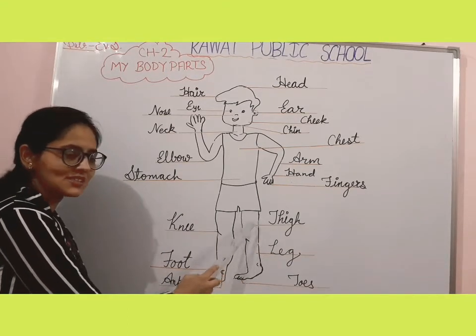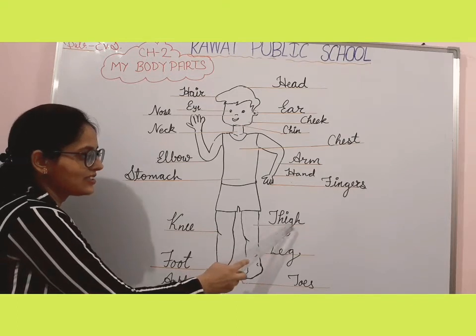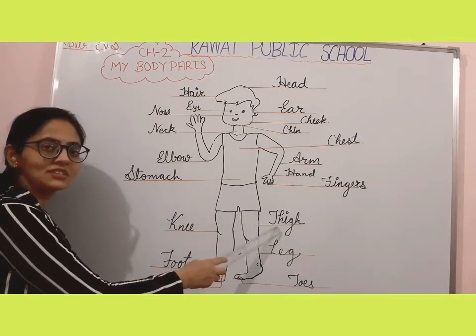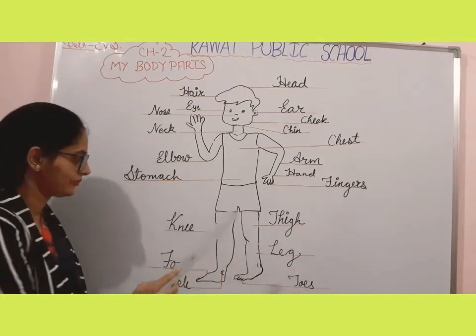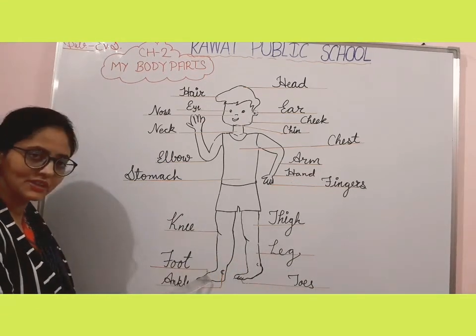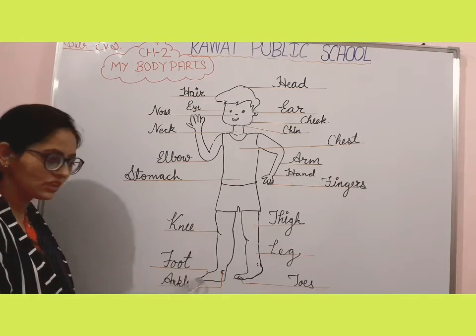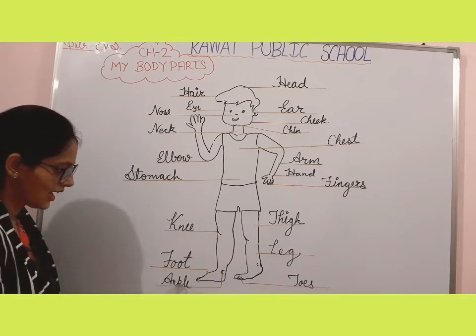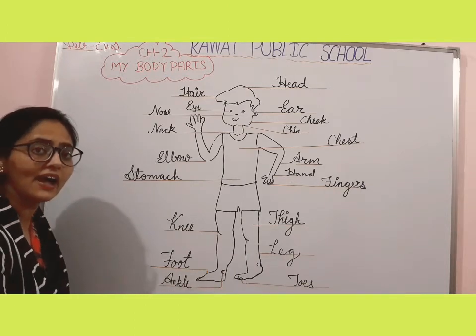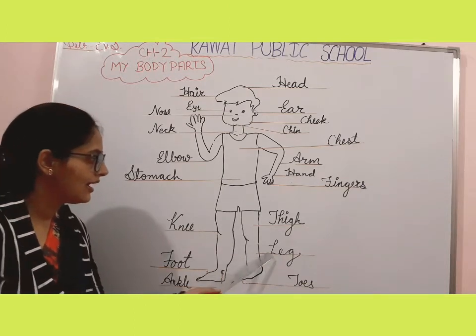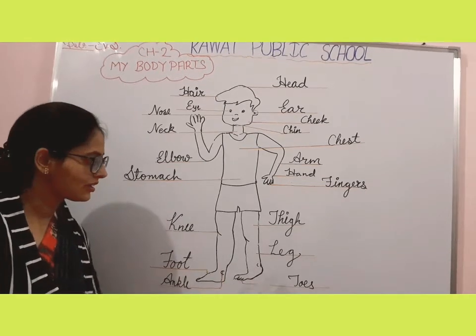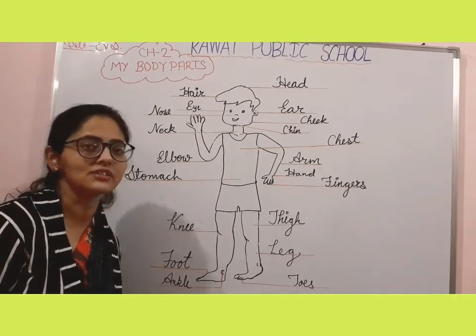This part is known as T-H-I-G-H, thigh. What is this? Thigh. And this body part is F-O-O-T, foot. And this is A-N-K-L-E, ankle. L-E-G, leg. And these are the T-O-E-S, toes.